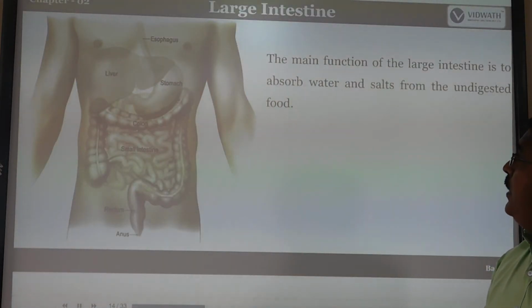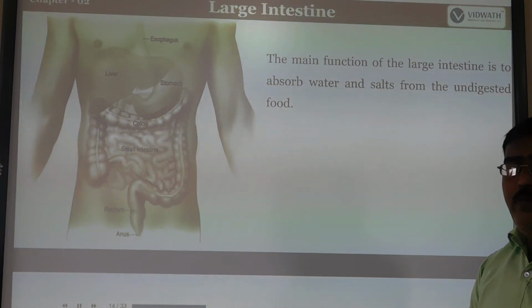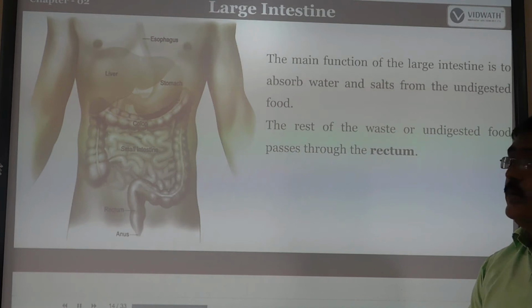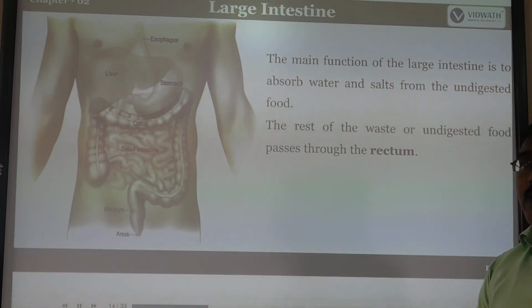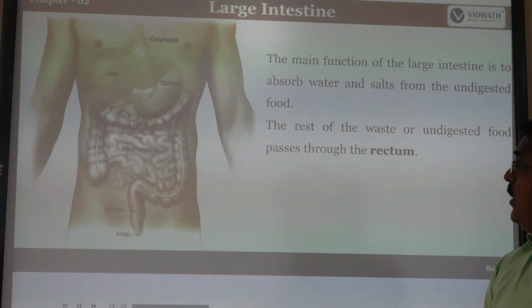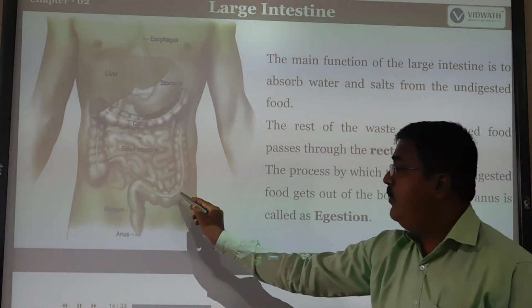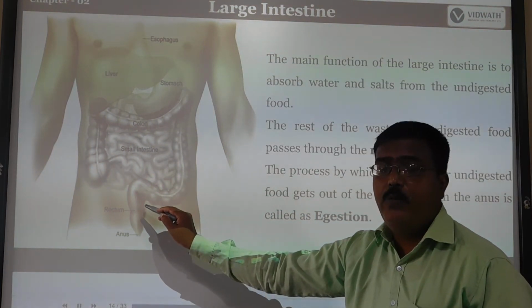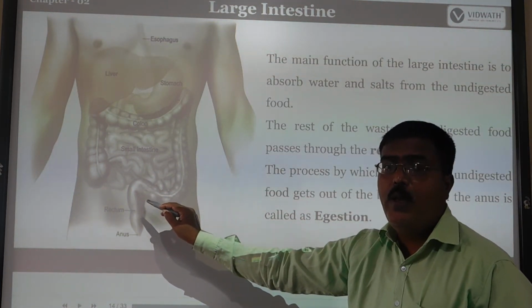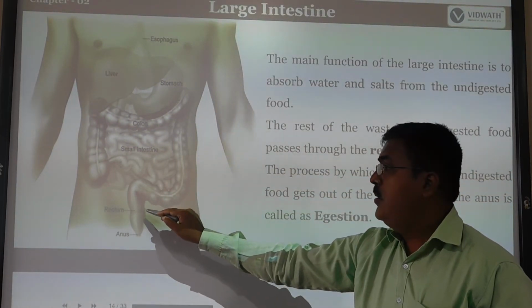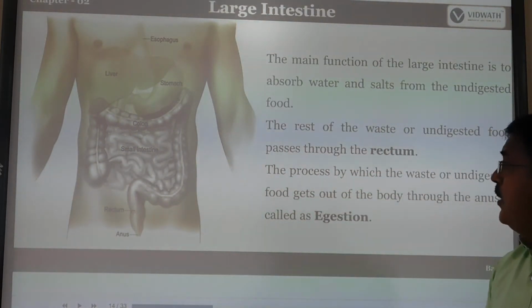The main function of the large intestine is to absorb whatever water is there in our body. It completely absorbs the water and salt from the food. Then the rest of the waste or undigested food passes through the rectal region. So this part can be called the rectal region. Whatever undigested food particles are there, once the water is completely absorbed, can be converted into fecal matter, which we can see in the rectal region.